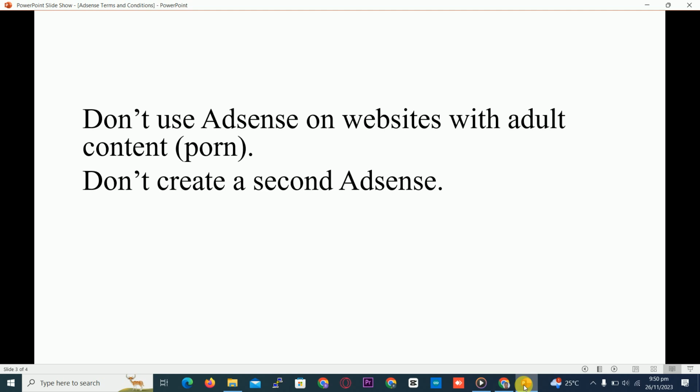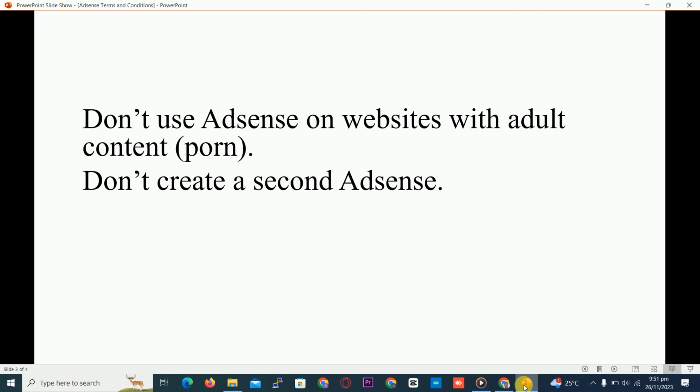Never create a second ads account. This means that when you have a website or app, and Google accepts your request and places ads on your website, never create another ads account. Maybe you think, I want more money, so I want to create another one. Don't do that. When you do that, Google will reject it. So never create a second ads account.